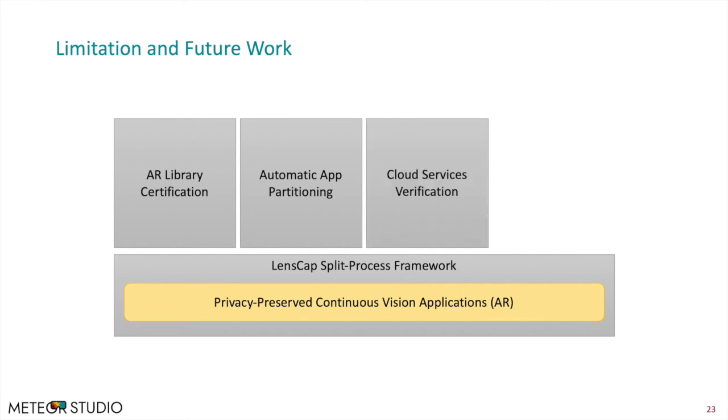Thirdly, the LensCap system could also be extended to assist in securing visual offloading to cloud services. For example, we could verify that user data is sent to a cloud service associated with a verified URL address. Further verification would require certification that the cloud service only computes or stores the expected user data, but does not send information to other untrusted third-party entities.